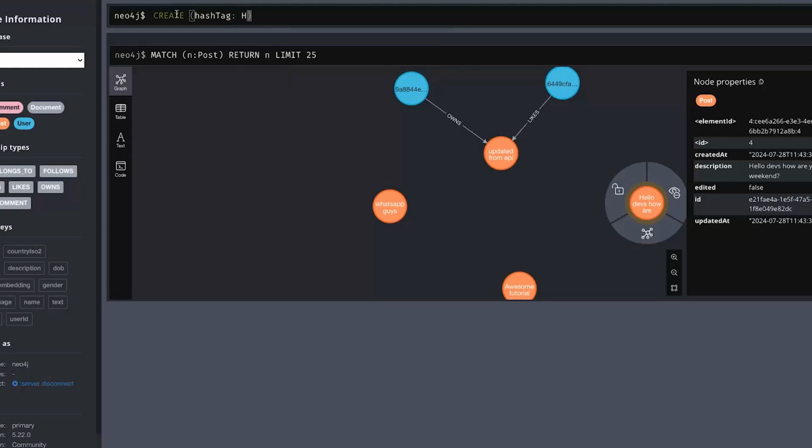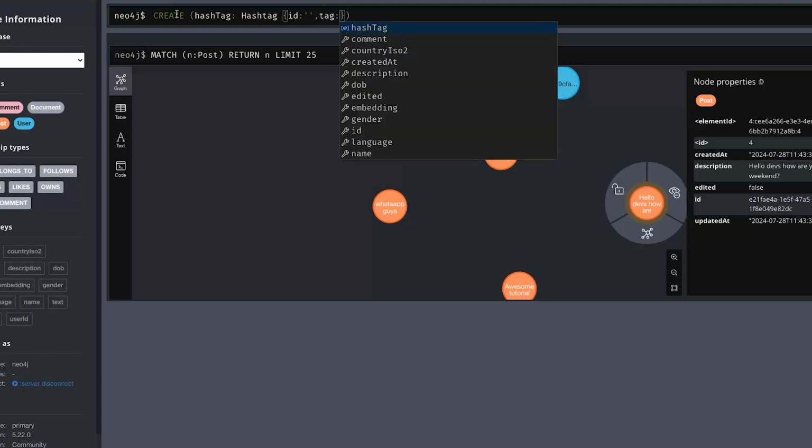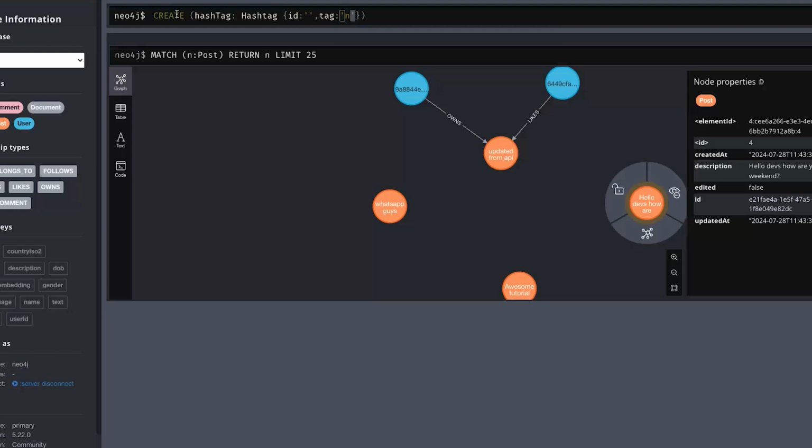It's going to be a new node, hashtag. For an ID, I'll put a random number here, and let's add a tag, and the tag is called Neo4j.